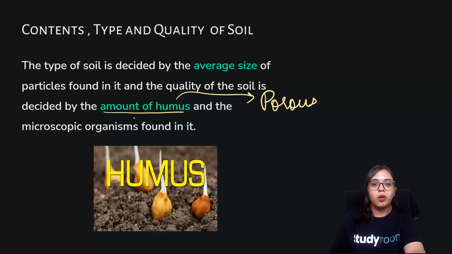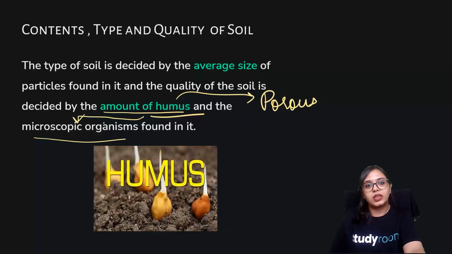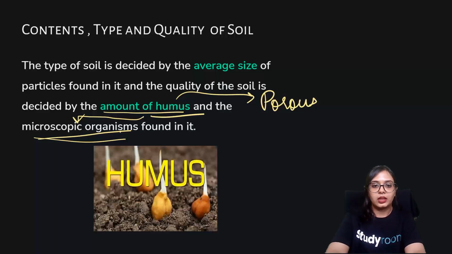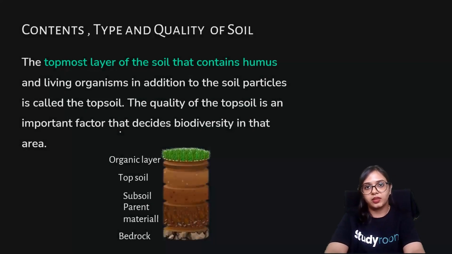The production of this humus, this decaying material, is caused by natural microorganisms. They aid in the production of humus, and the better the quality of humus in a soil, in a moderate amount, the better its content would be, and the better it would help other plants to thrive.